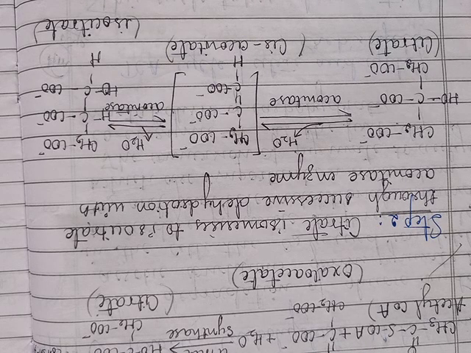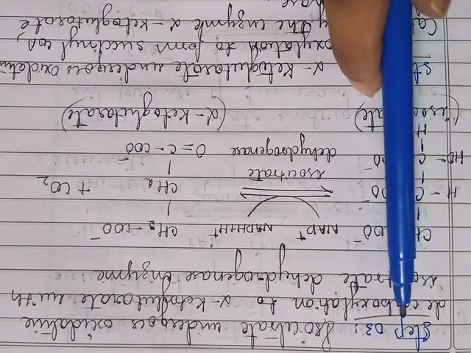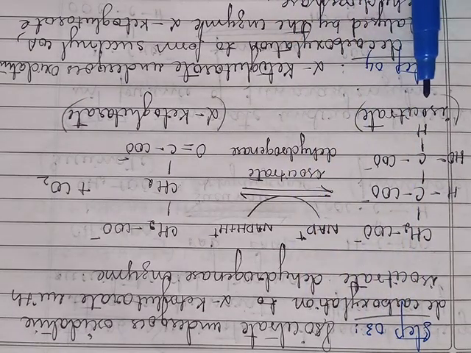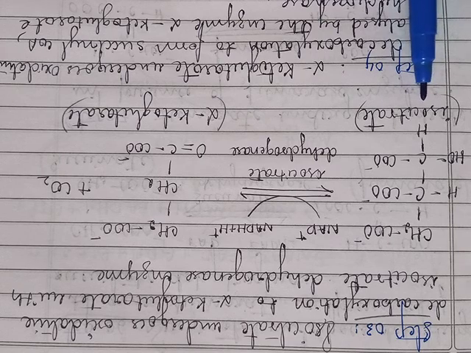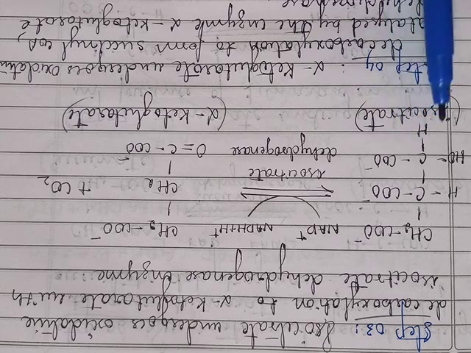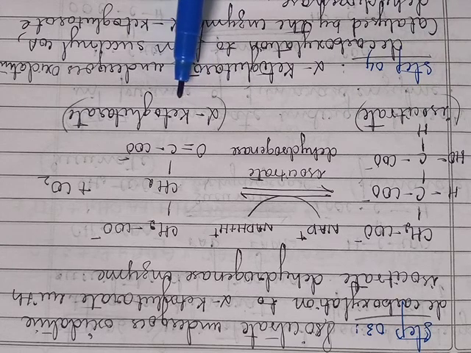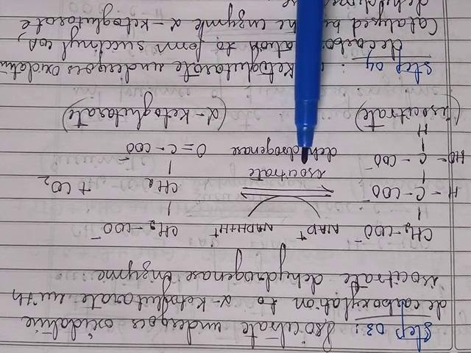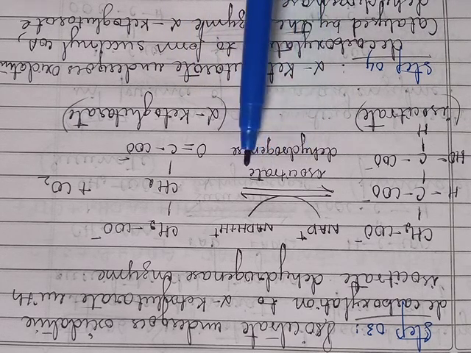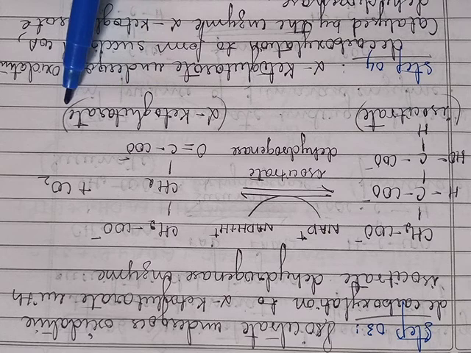So next we shall move on to step 3. In step 3, the isocitrate formed in step 2 undergoes oxidative decarboxylation in the presence of an enzyme called isocitrate dehydrogenase to form alpha ketoglutarate.